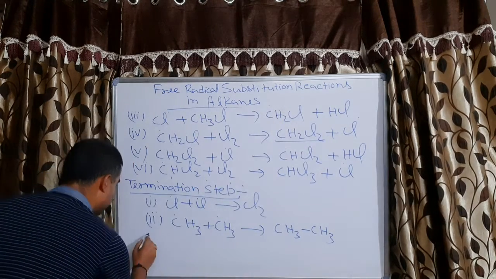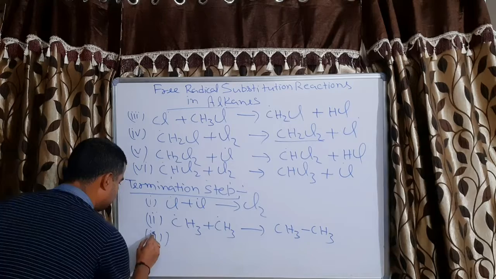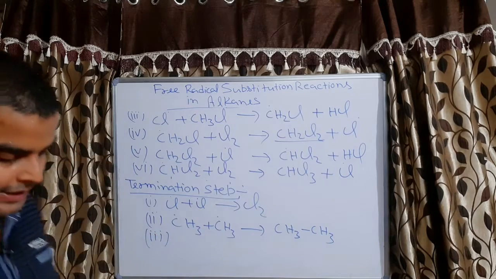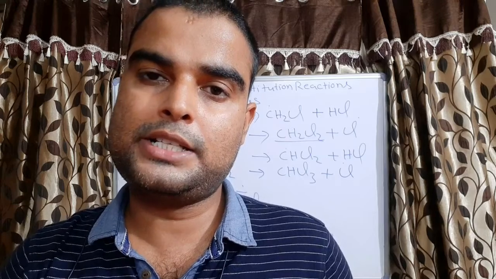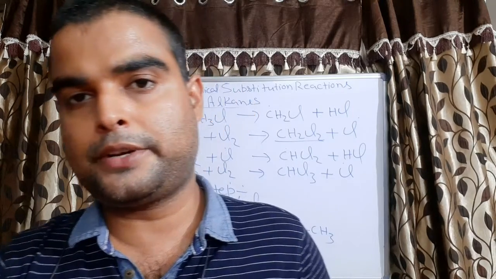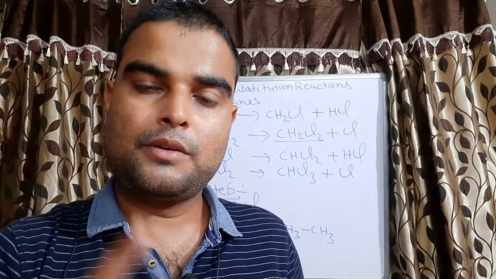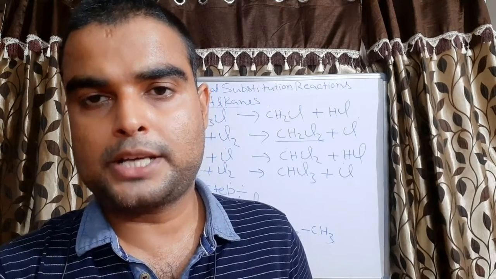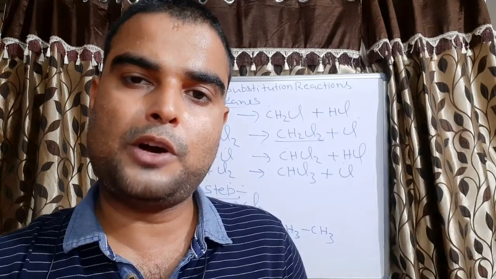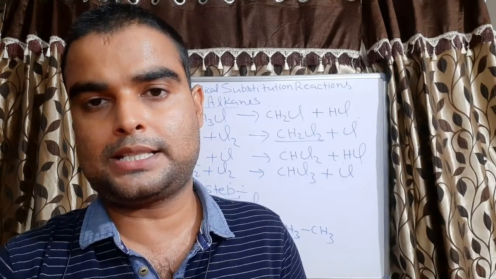There is one more possibility. See, as I told you, in the initiation step there were 2 Cl free radicals. Suppose 1 Cl free radical takes part in the propagation step, so it will form CH3 free radical plus HCl.